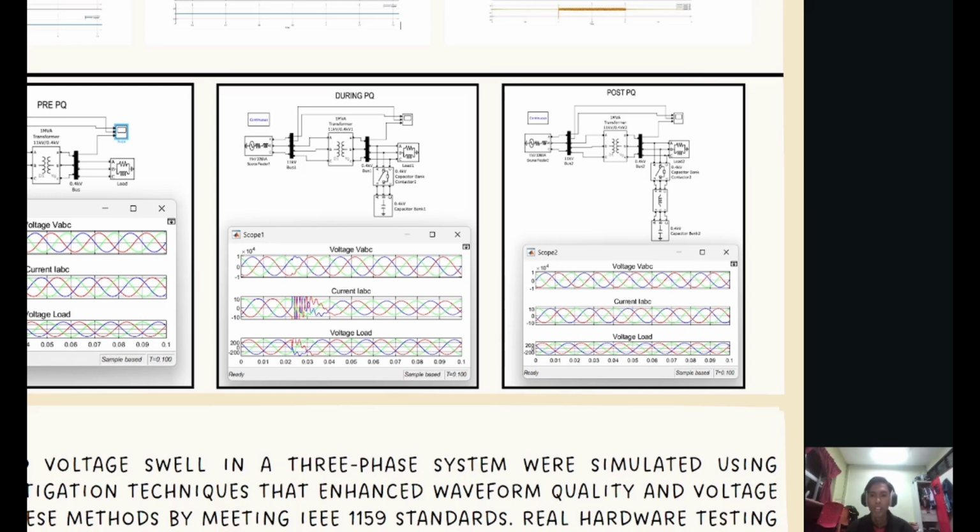One of the peaks will be high and one of the peaks of the current will be low. So the best value to put in the inductor is 146 millihenry. So we get the steady state condition of the graph after we fix the disturbance.